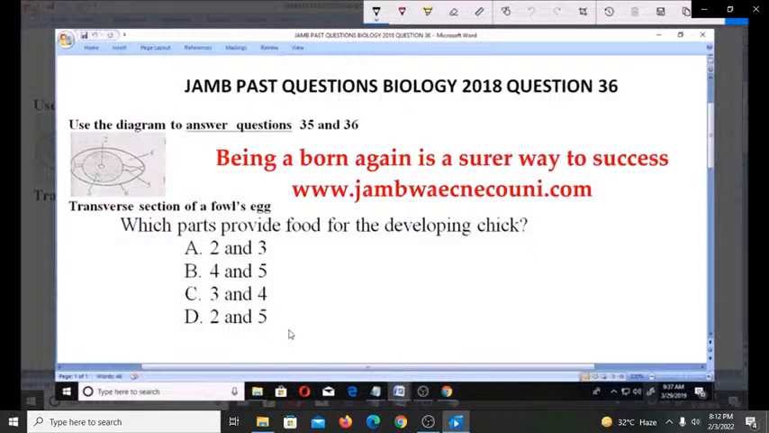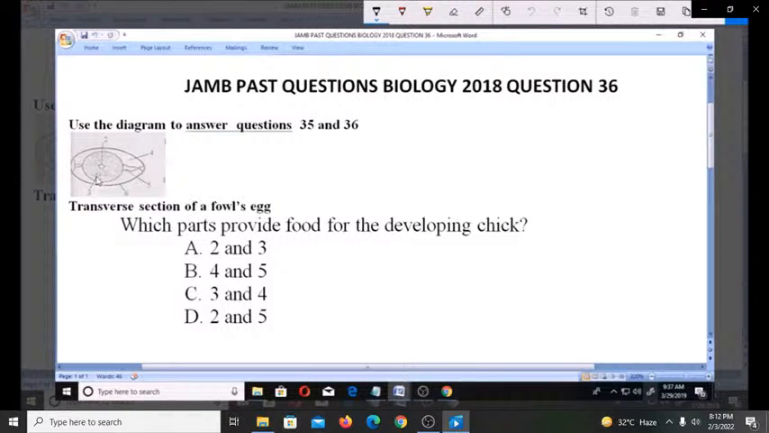So which part provides the food? You can see here you have 2, which is the embryo. You have 3, which we can see from here. We have 4, the abdomen. We also have 5, we have 6. So which part provides the food?